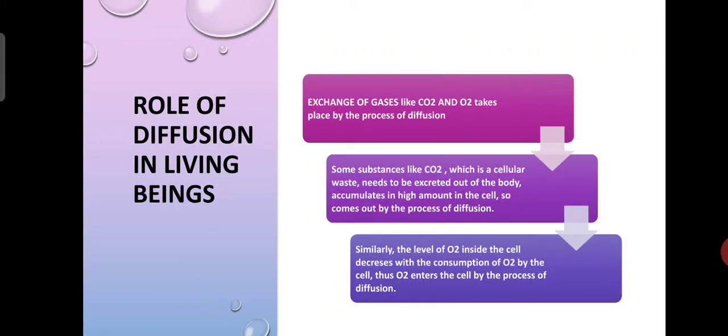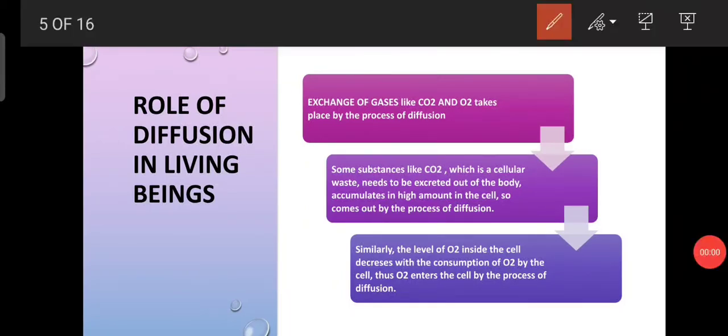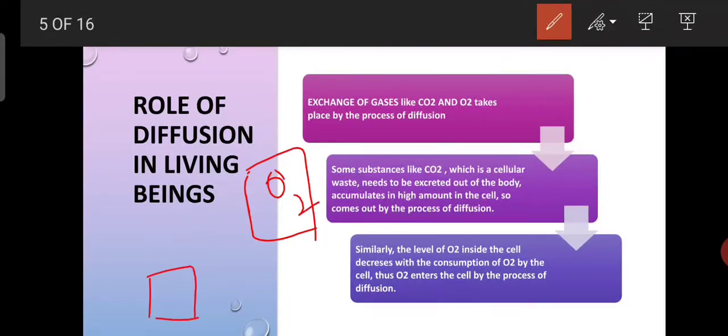Now let us understand what is the role of diffusion in living beings. Actually, what is the process going on? The environment outside the body contains more oxygen, while the cells inside the body have less oxygen. We know that our air contains 21% oxygen. So the oxygen from the outer environment will enter the cells by the process of diffusion.